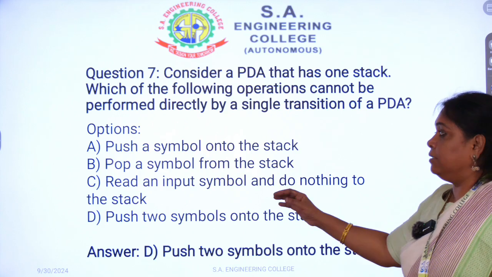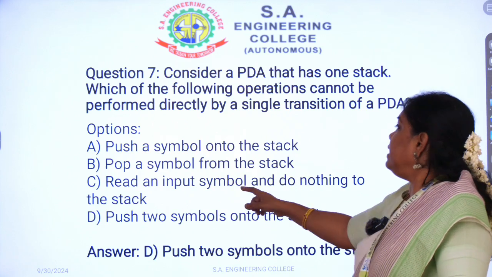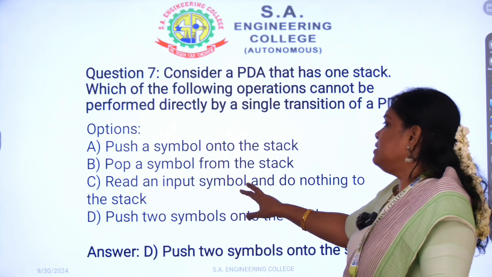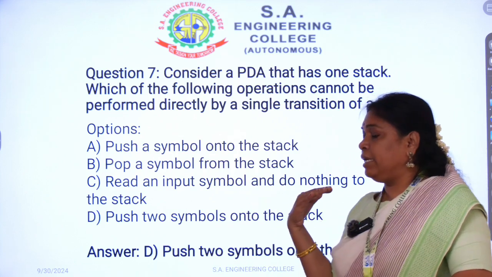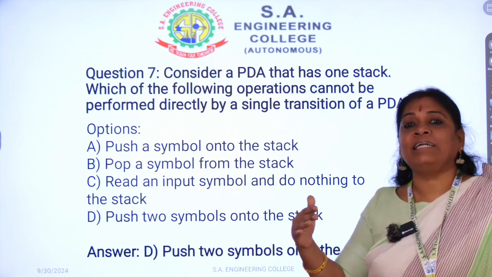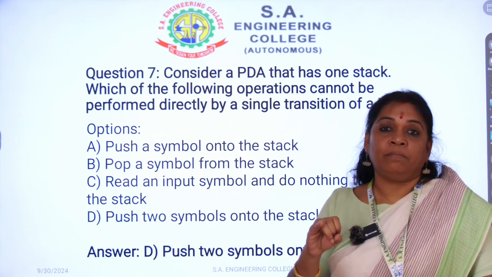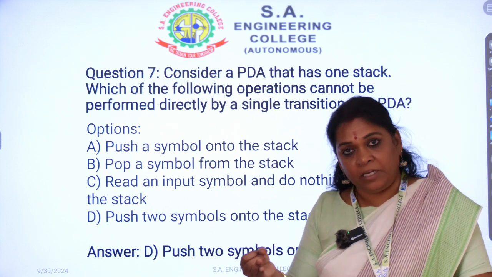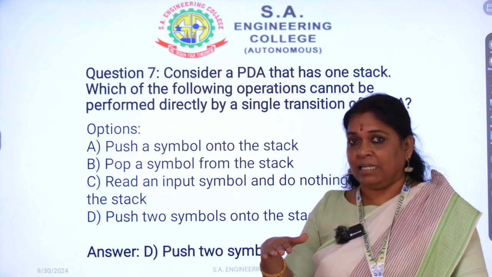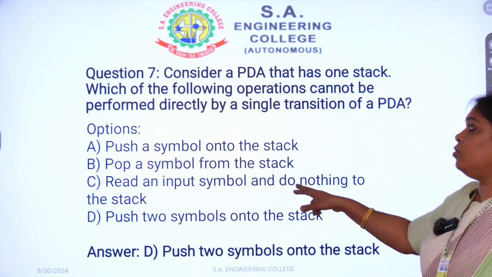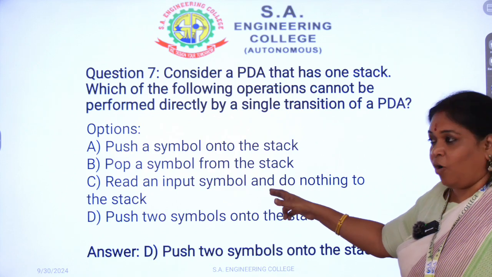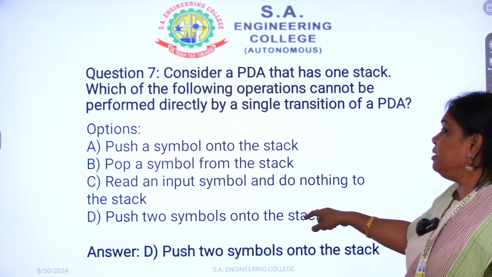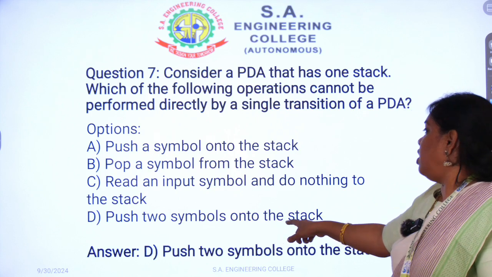This is possible here. Then coming to C, read an input symbol and do nothing. Sometimes we can maintain the top of the stack as it is. So either we perform a push or pop operation, or we maintain the stack as it is. So C is also considered an operation here. Then coming to D, push two symbols onto the stack.